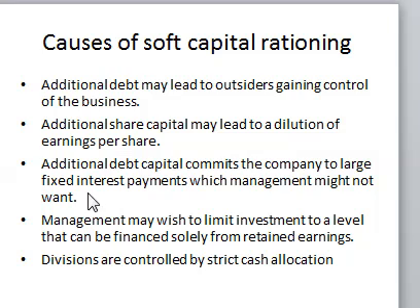Another factor that we can talk about is that additional debt capital commits the company to a large fixed interest payment. We know that when you are financing using debt, you are supposed to pay a fixed interest on your debt.